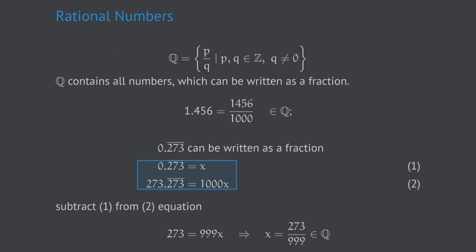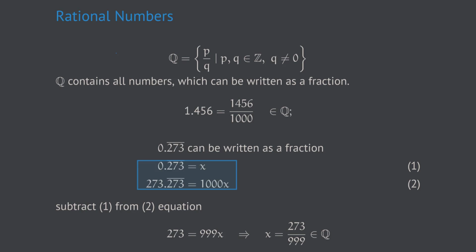And now let's do a weird little trick. We subtract equation 1 from equation 2. Subtracting means we perform this operation for the left-hand sides and for the right-hand sides. So let's have a look at the left-hand sides. We're supposed to subtract this number from this number. Obviously, the difference is only given with respect to what happens in front of the decimal point.